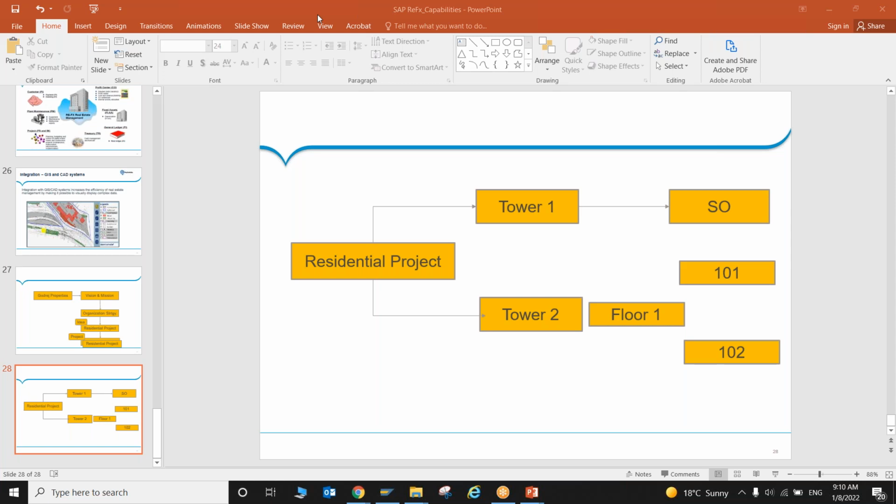Okay, here within a building, we can create a rental unit. Rental unit is your flat. Your flat 101, 102, these are all rental units. And another object is there, pooled space. Pooled space is nothing, it's just open area. Then you can have some demarcation, and under that you will consider it as a pooled space, and at a later stage, whatever you are going to lease out, you can create as a rental space.